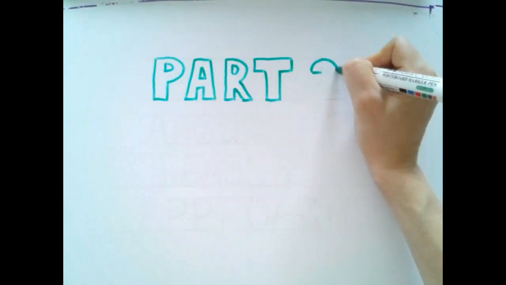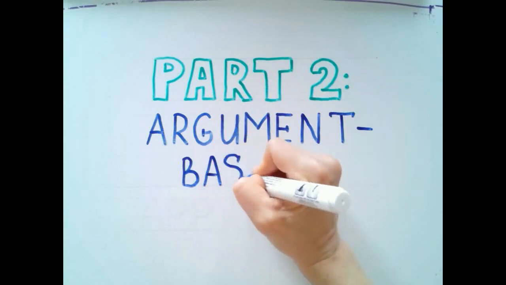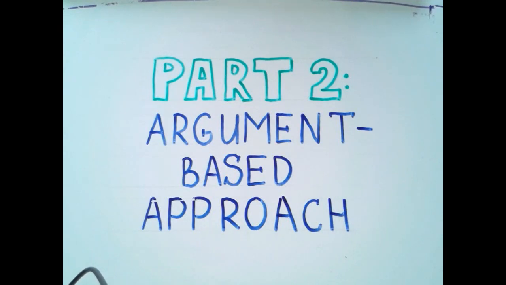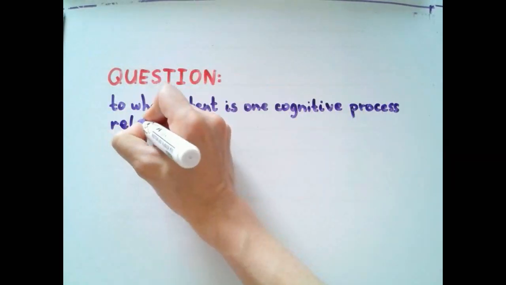In part 1 of this video, we introduced the typical structure of a study-based response. Let's compare this to the typical structure of an argument-based response. Suppose your question is, to what extent is one cognitive process reliable?